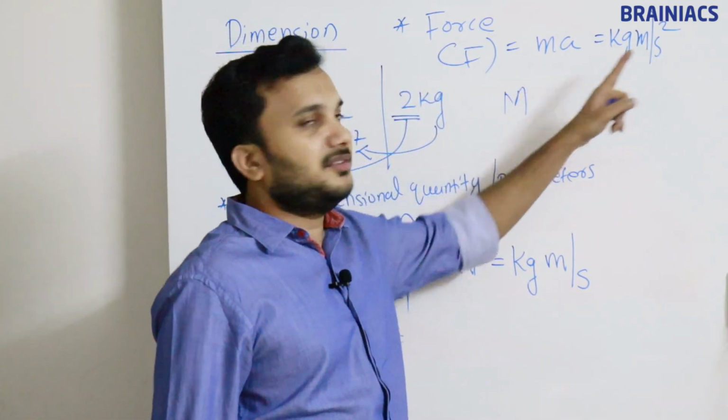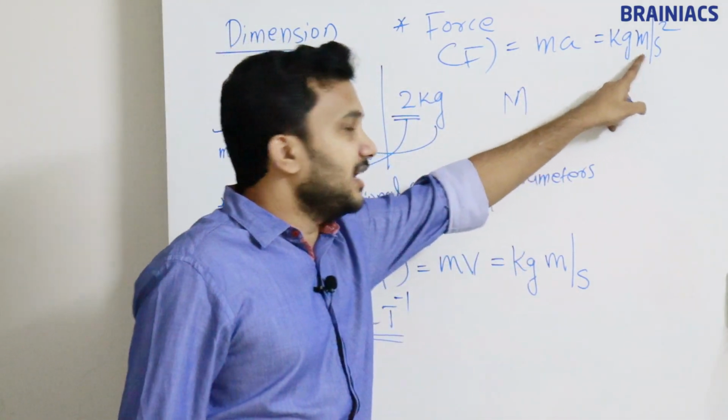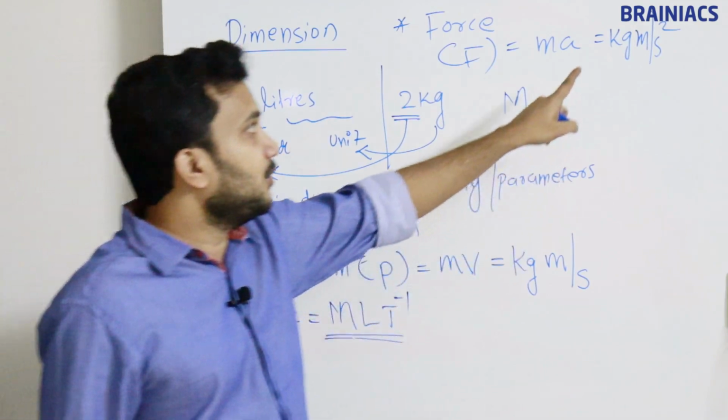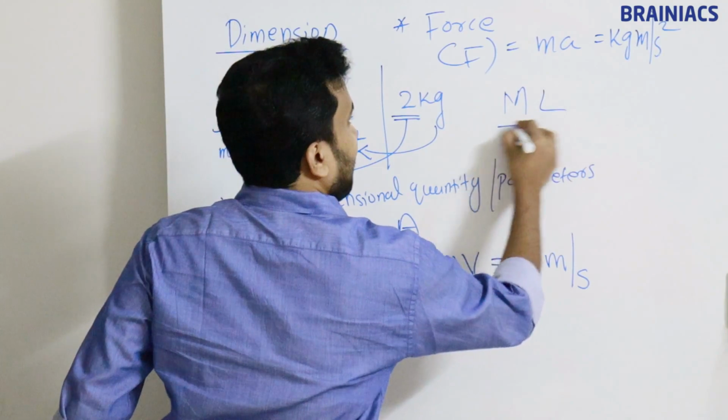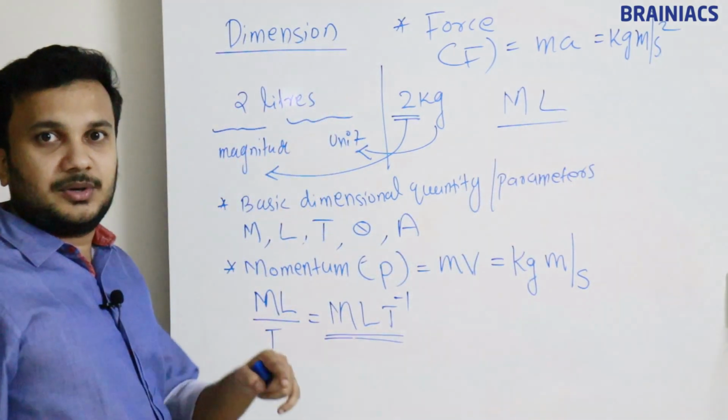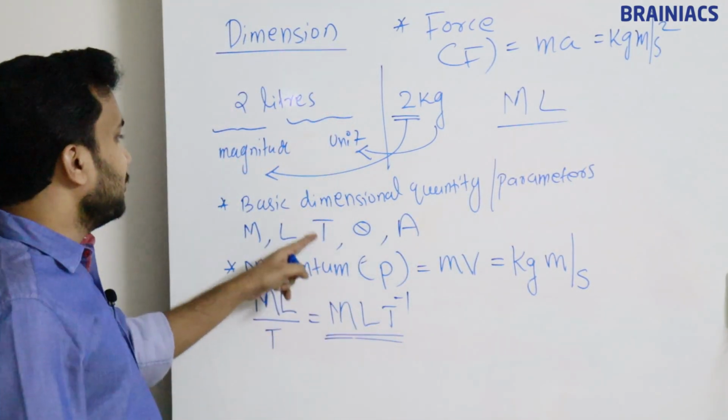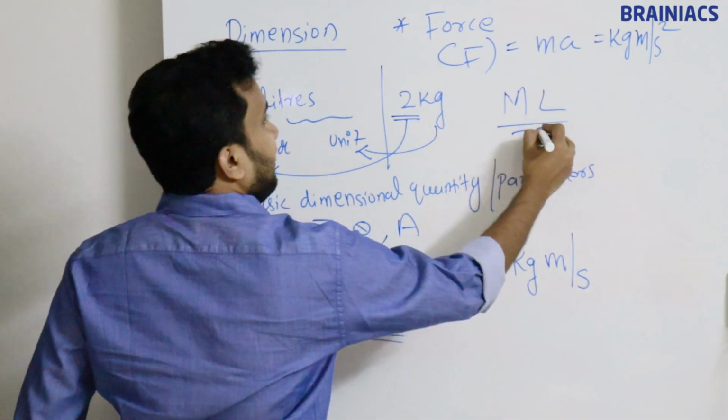Acceleration is meter per second square. Can you tell me what is the dimension parameter corresponding to meter? Meter means length, so L, divided by second square. Second means time, so T will be here, so T square.